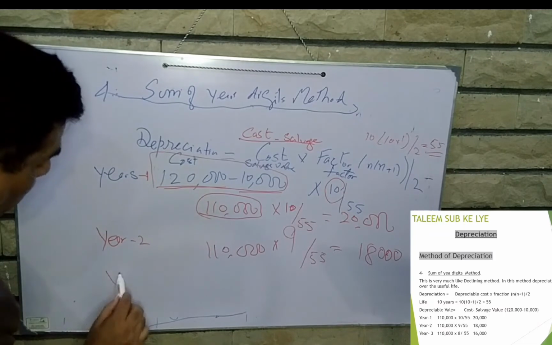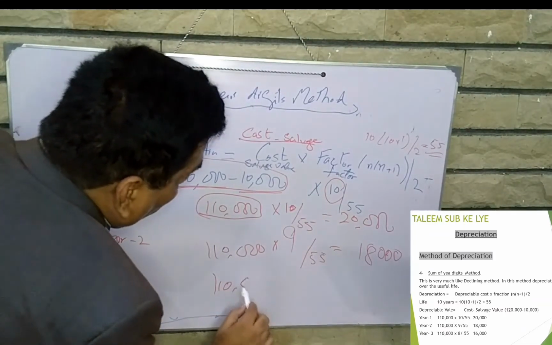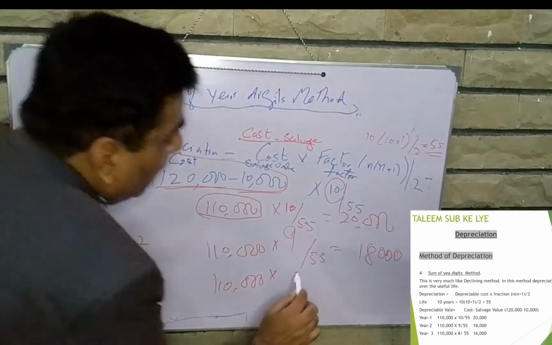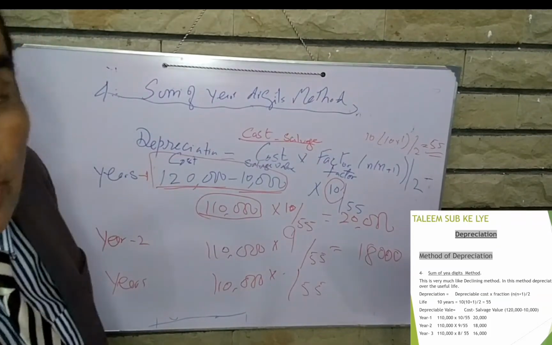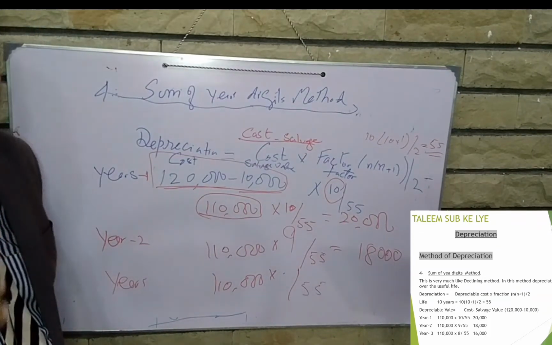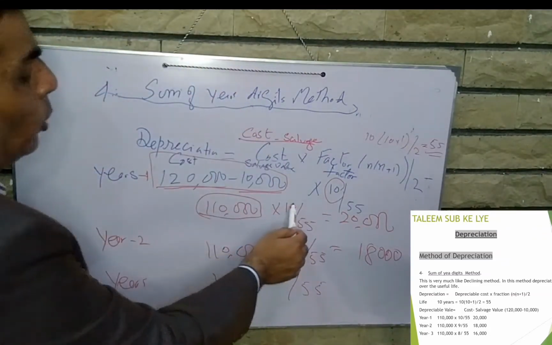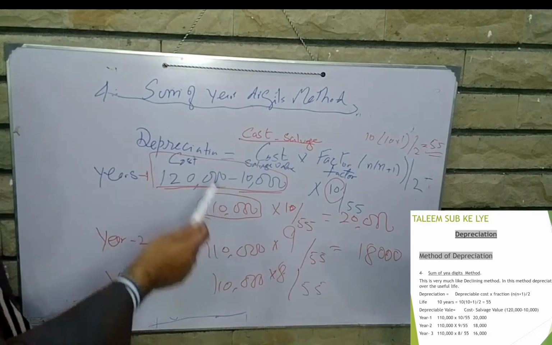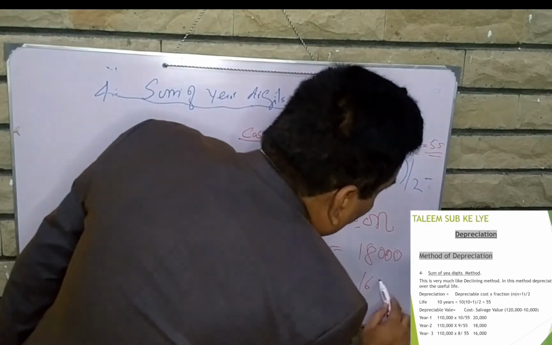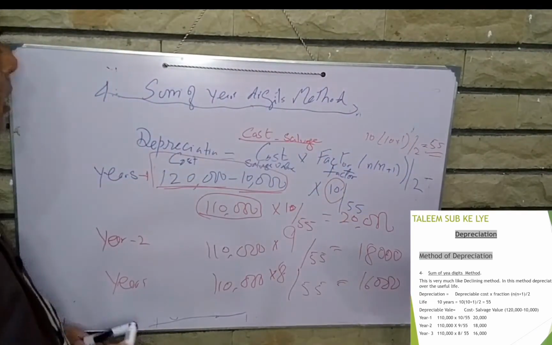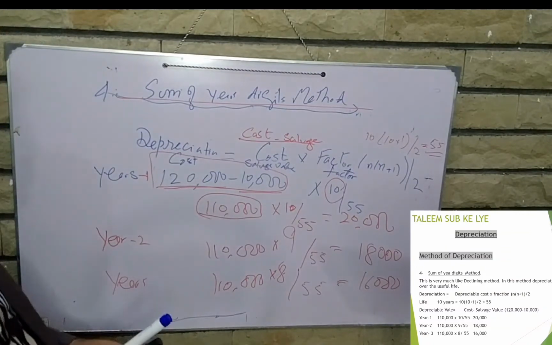Year 3 will be the same: 110,000 divided by 55. Now please tell me what will be the life? Yes, correct, 8 years, because now 2 years have gone. Total life is 10 and 2 years gone, 10 minus 2, 8 years. The depreciation will be 16,000. So in this way, we will calculate the depreciation through the sum of years digits method.